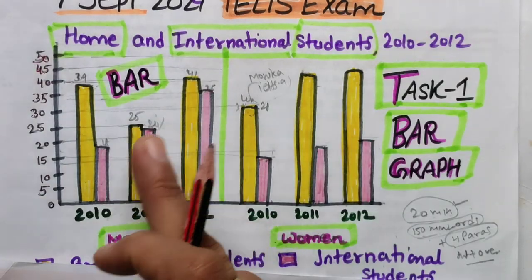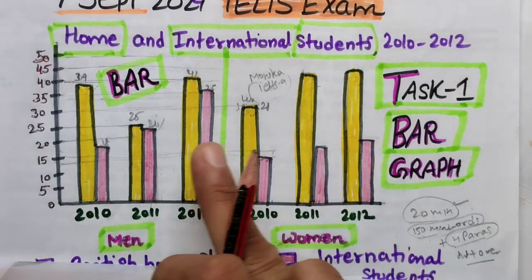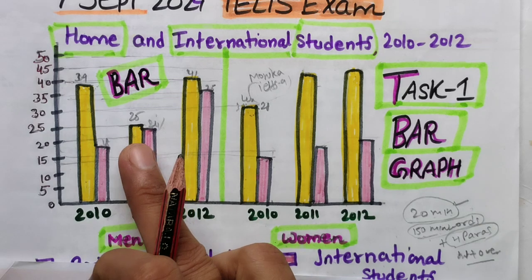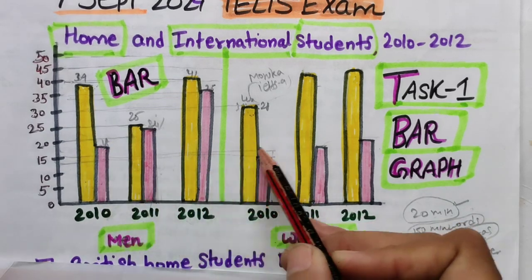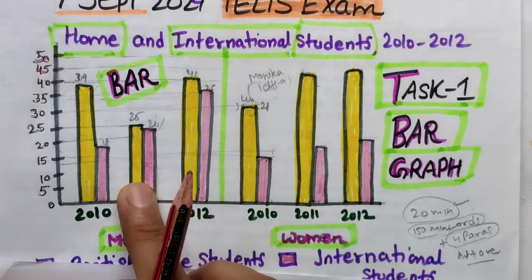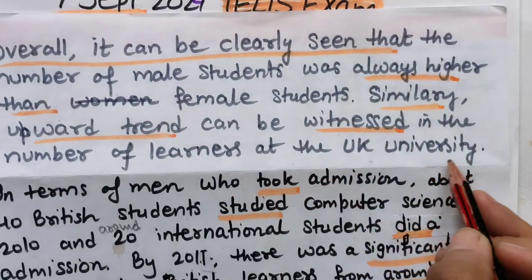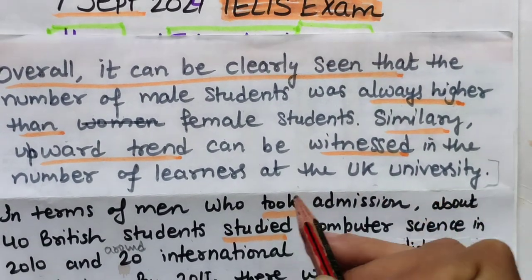So everywhere upward trend is going on, except one place where male students had dropped down. Okay, so otherwise number of students, whether it is male or female, going up. Okay, so these are the trends over here.